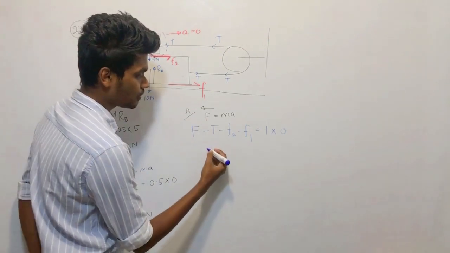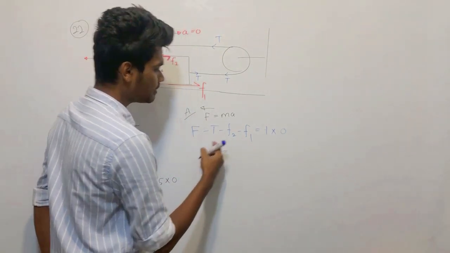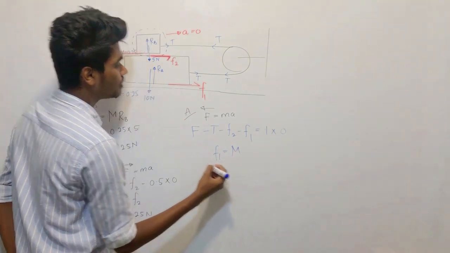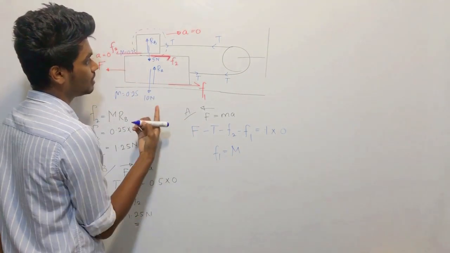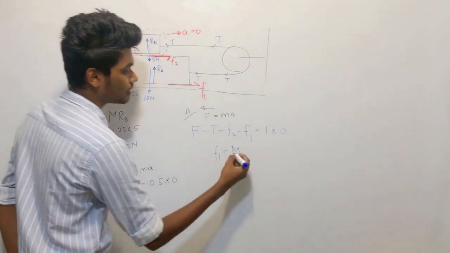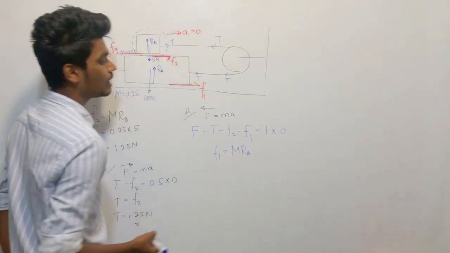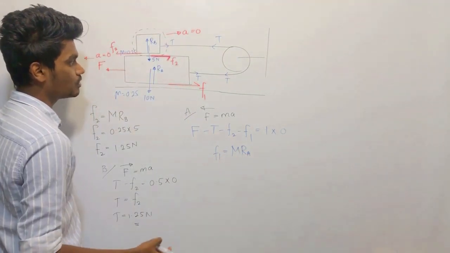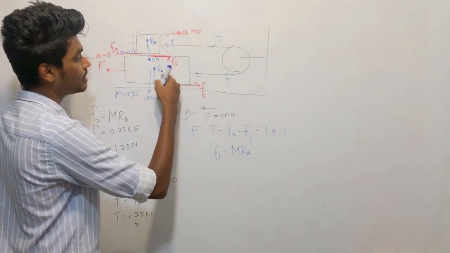Before we apply, we need to find F1. F1 is mu RA. When you find RA, you need to be very careful.